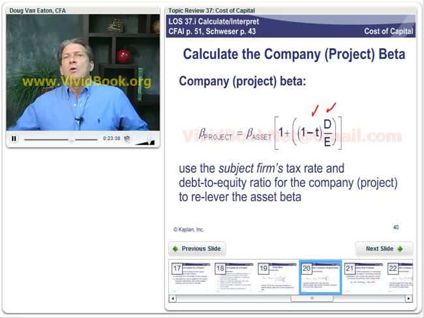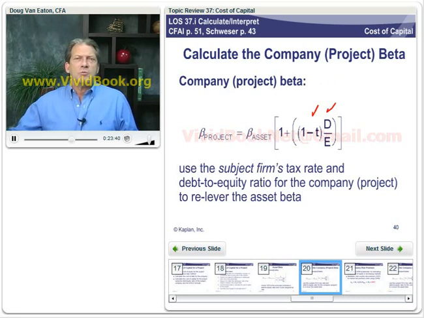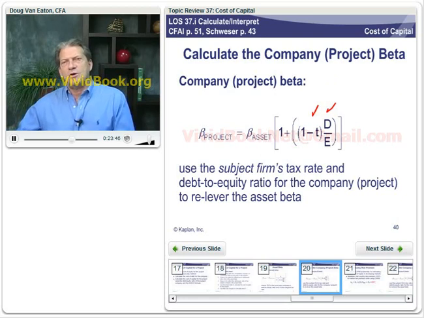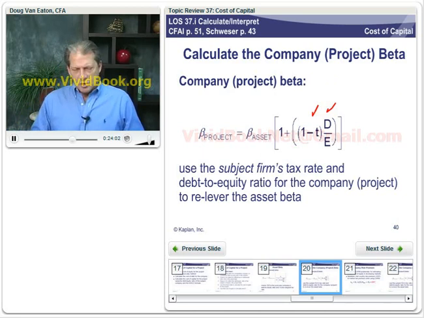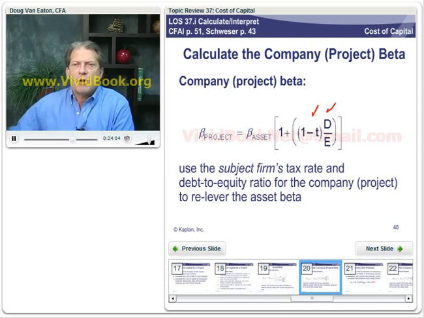Okay, I guess one last thing. Then what do we do with that one more time? We use that project beta with the capital asset pricing model to get a required rate of return on equity for this project, and then we use that instead of the firm's current cost of equity to calculate the weighted average cost of capital for that project. So if it's more risky than our usual projects, we'll calculate a higher required rate of return.